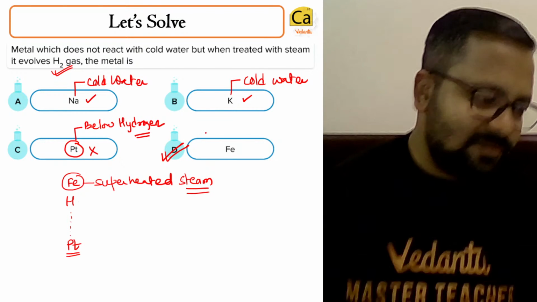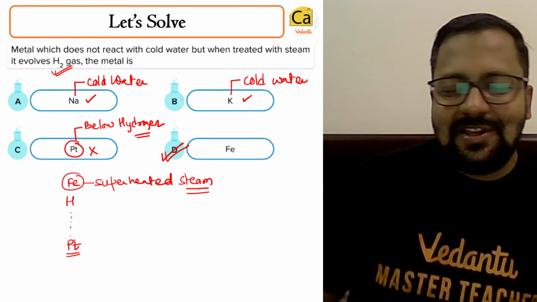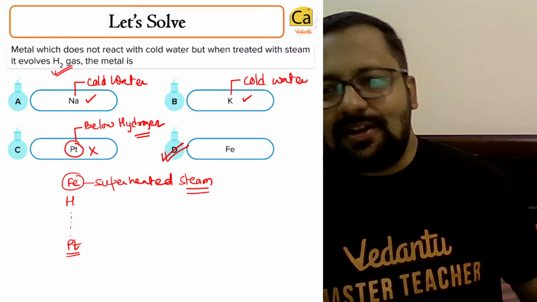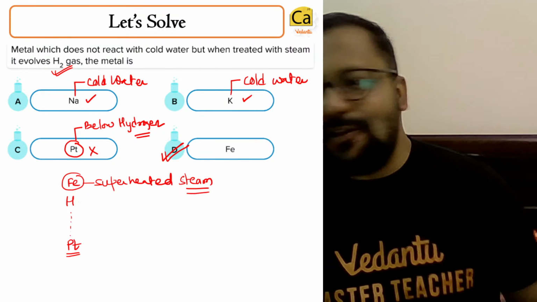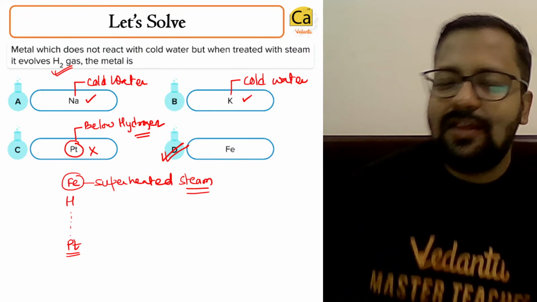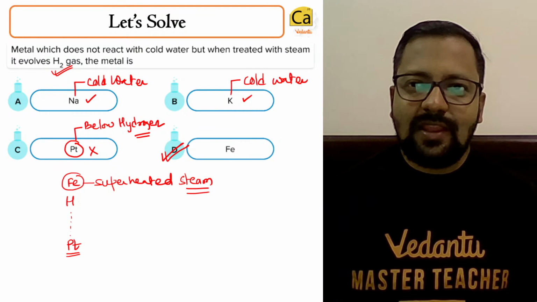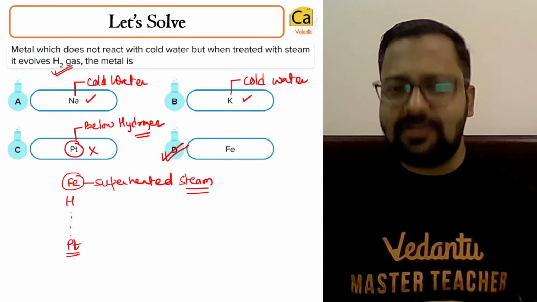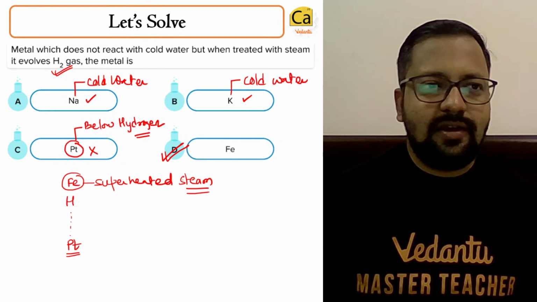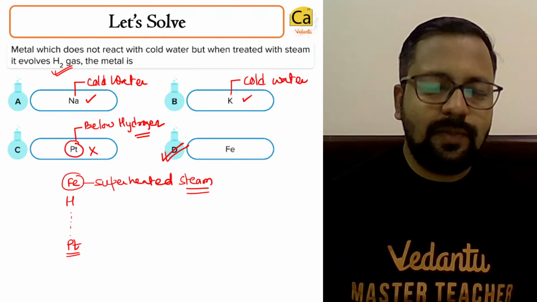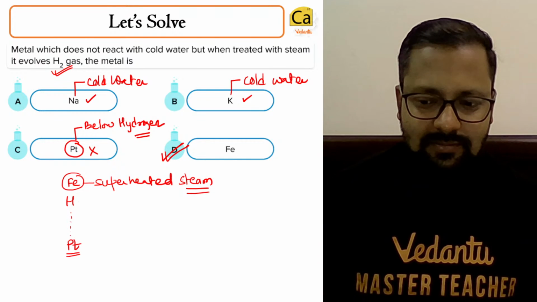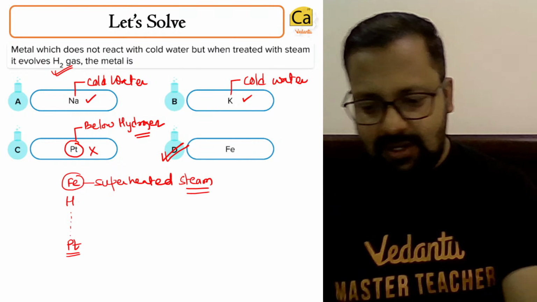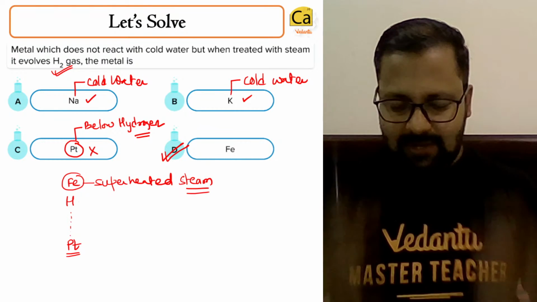Radium is radioactive. At the level of 11th and 12th, we do not study the chemistry of radioactive substances other than learning about radioactivity, which is not a chemical process per se. It is not like a reaction where two things are combining with each other.